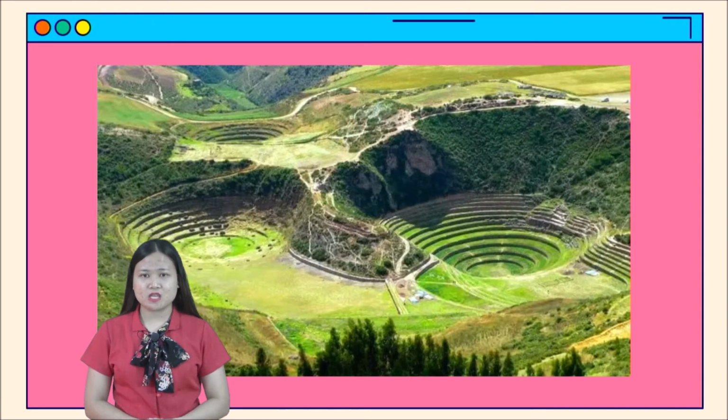As you can see, it is bell shaped and it has 8 terraces. Moray has several amazing characteristics that would make it an ideal place for conducting agricultural research. As you can see, it served as an agricultural research site because it is rich in agriculture. Beside the bell shape, there are green plants, right?